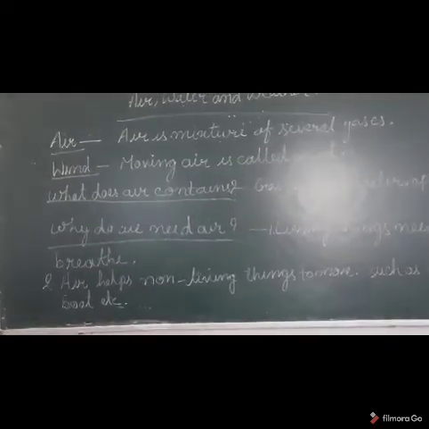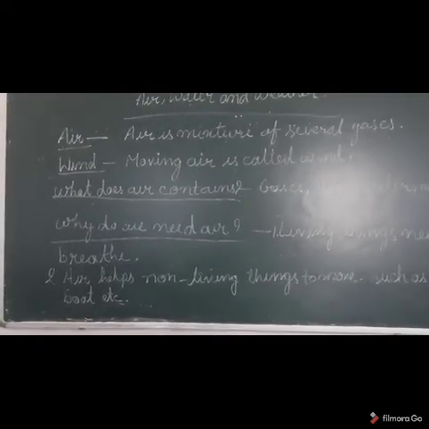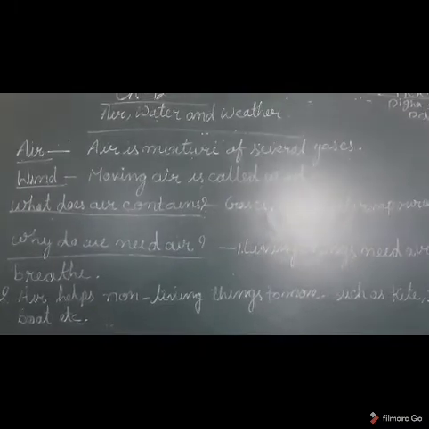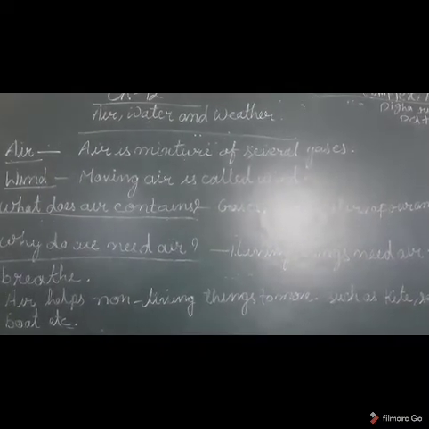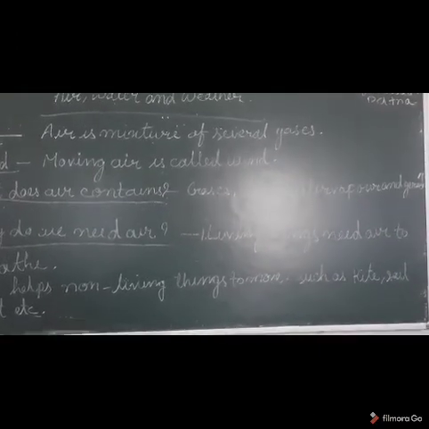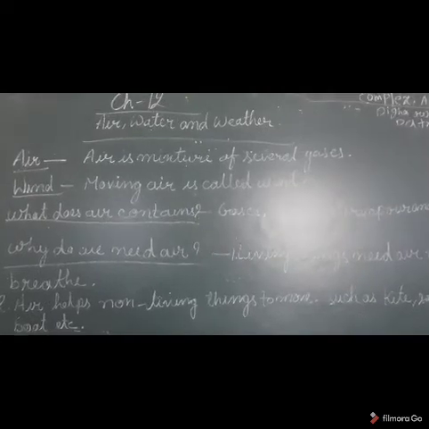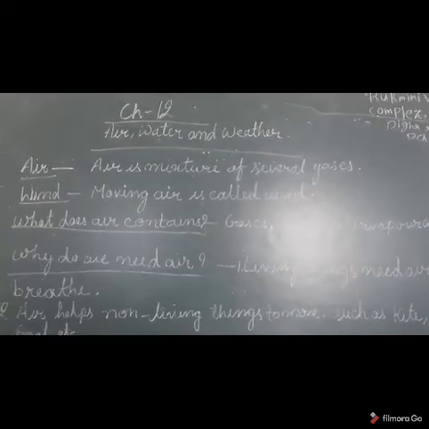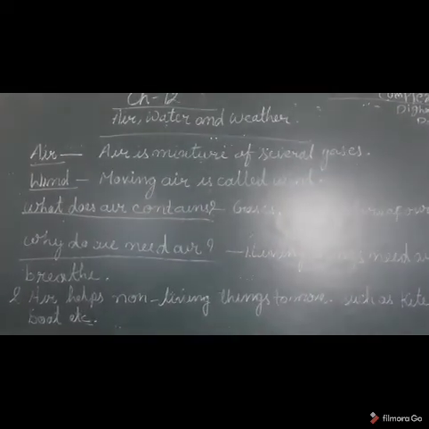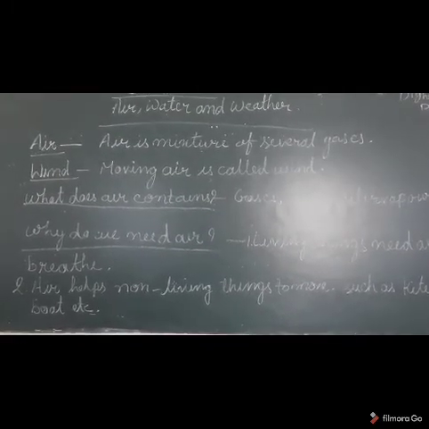Now, why do we need air? Living things need air to breathe. Living things cannot live without air. When we inhale air, we take in oxygen, and when we exhale, we release carbon dioxide.